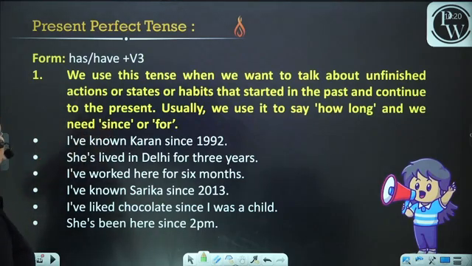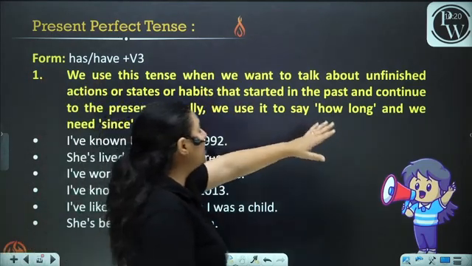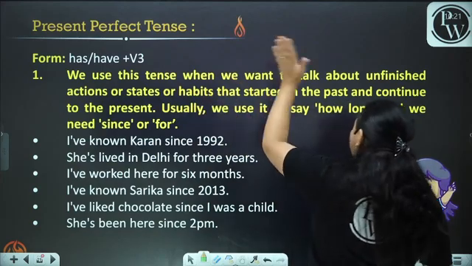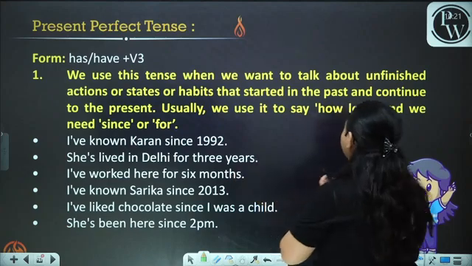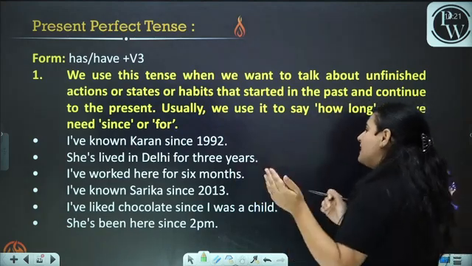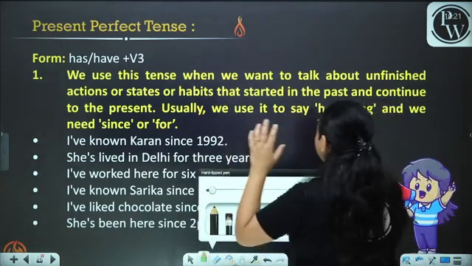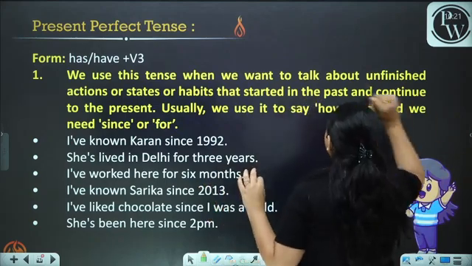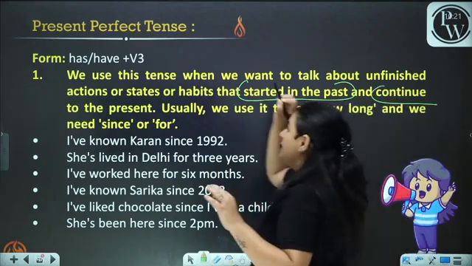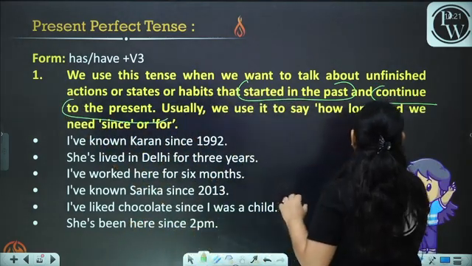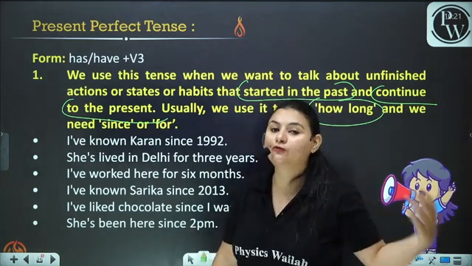Now, present perfect tense. What is present perfect tense? We use this tense when we want to talk about unfinished actions or states or habits that started in the past and continue to the present. Usually we use it to say how long, and we need since and for. Just please make sure that you read it correctly. The events that started in the past continue to the present. Usually it gives the answer to how long, and we use since and for with it.